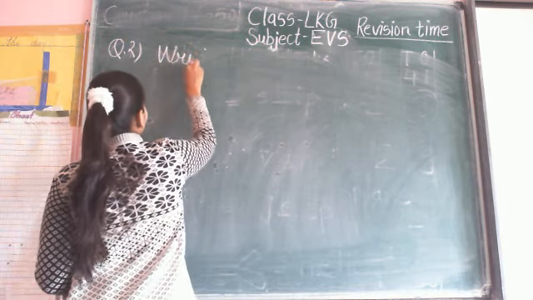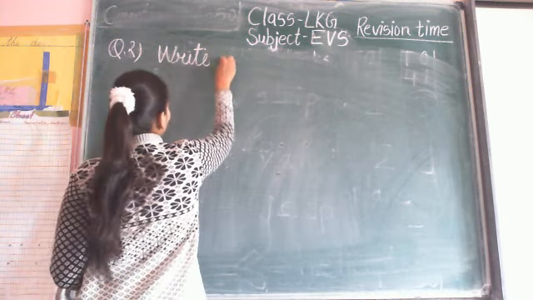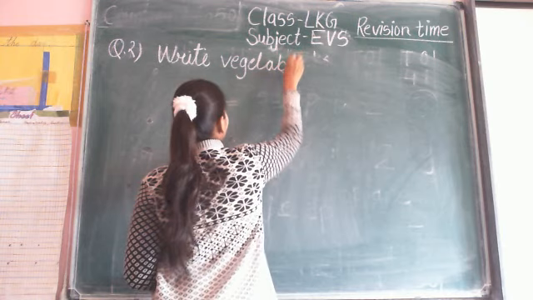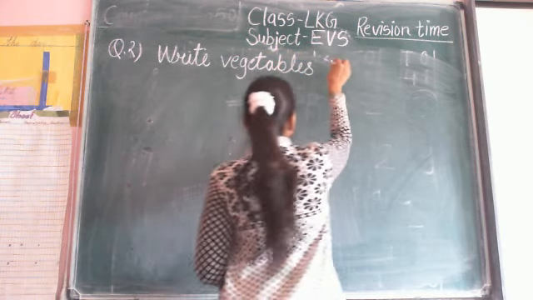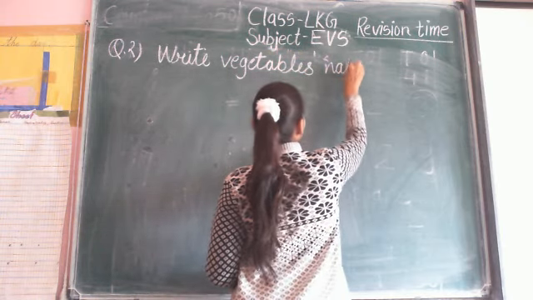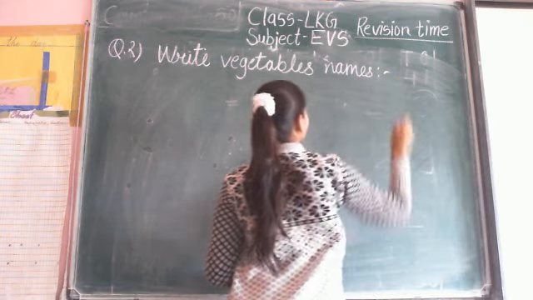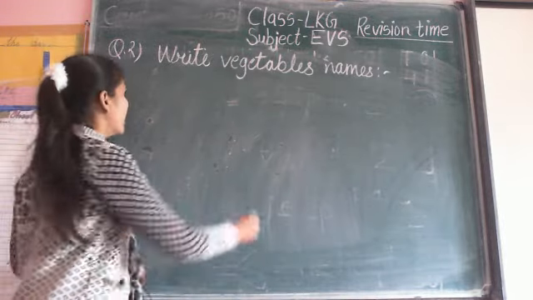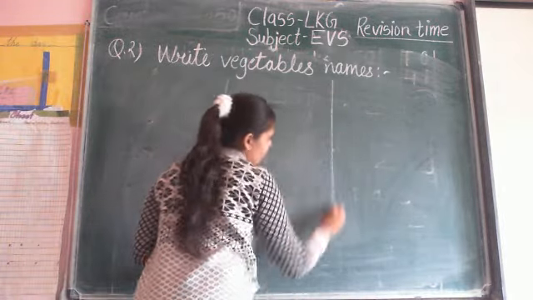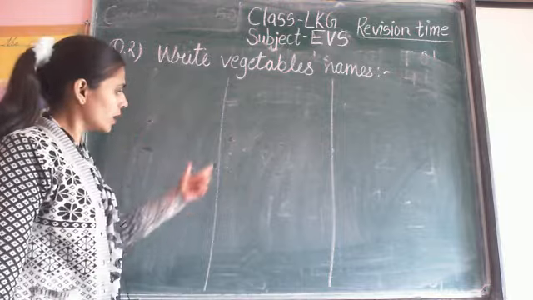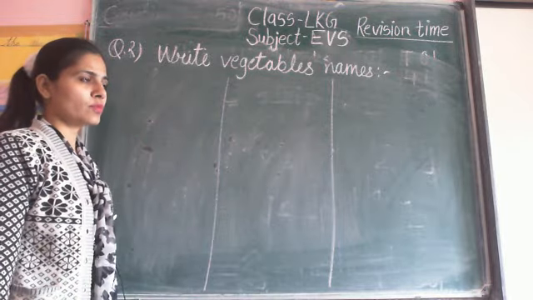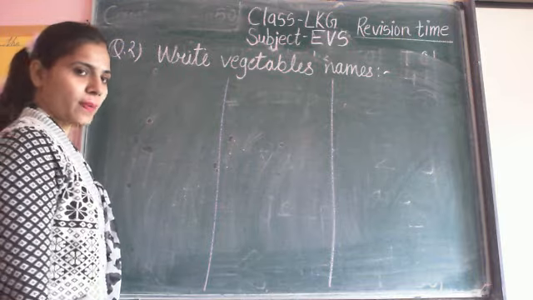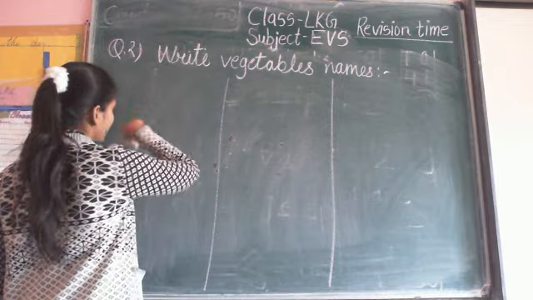Write vegetables names, write down the heading and part in 2 sections. 1, 2, 3. In the EVS notebook, part in 2 sections and make a picture of the first number.